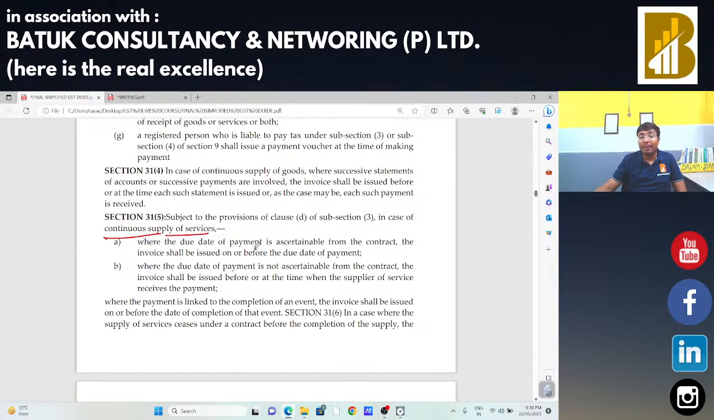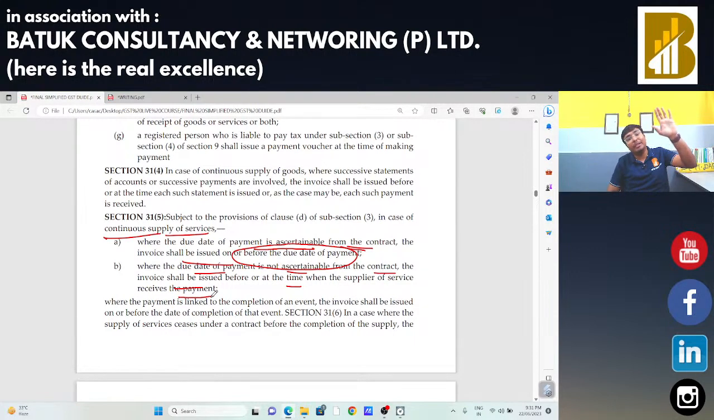Where the due date of payment is ascertainable from the contract, the invoice should be issued on or before the date of payment. When the due date of payment is not ascertainable from the contract, the invoice shall be issued before or at the time the supplier of service receives the payment. In case of continuous supply of services, a statement is there. And if as per the contract note a period is specified, and for that period I am going to receive the amount, in that case that date will be treated as the date of issue of invoice, and I need to issue the invoice accordingly.